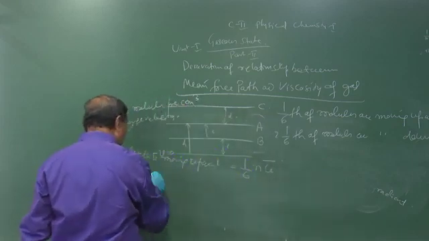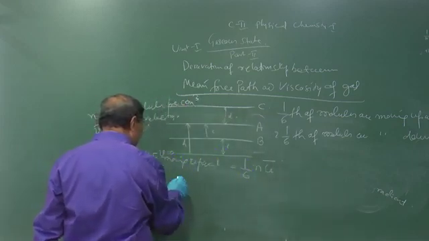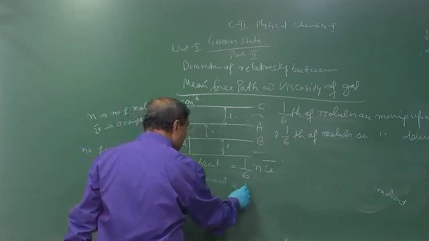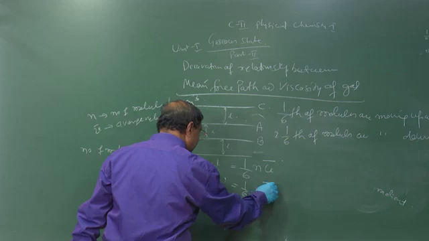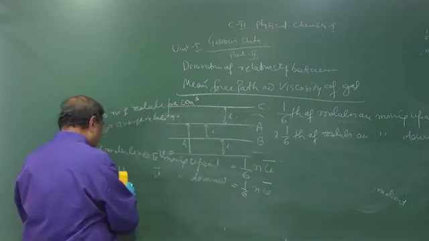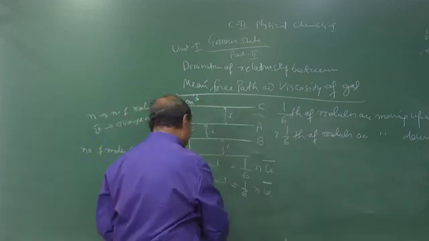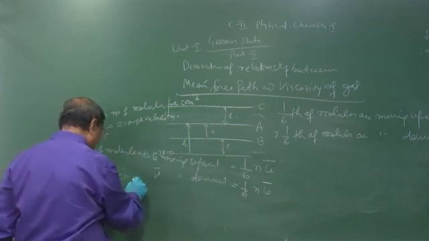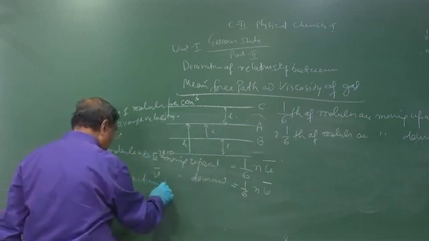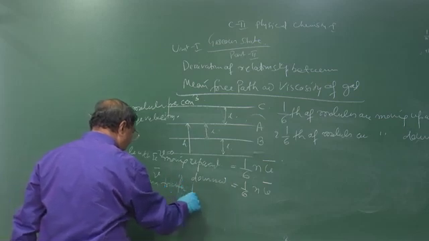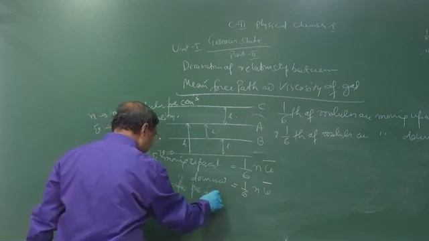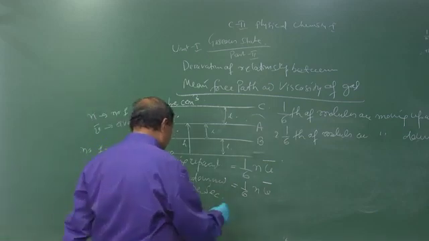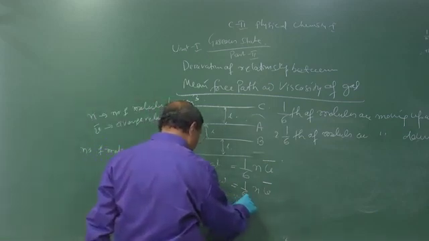Similarly, the number of molecules with velocity v bar moving downward is 1/6 n v bar. Now calculate the momentum transfer. The momentum transfer per second moving upward.